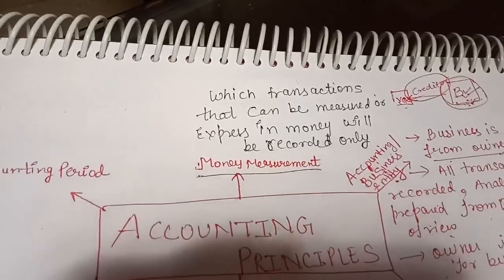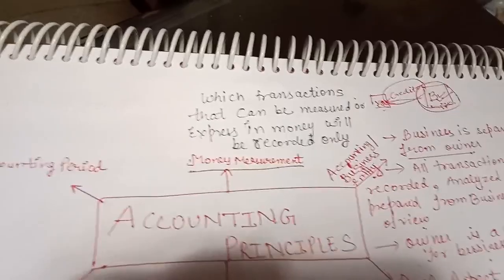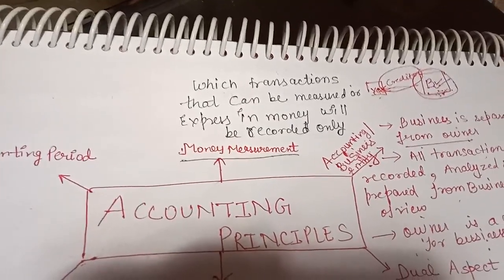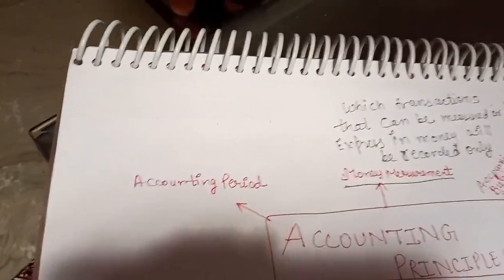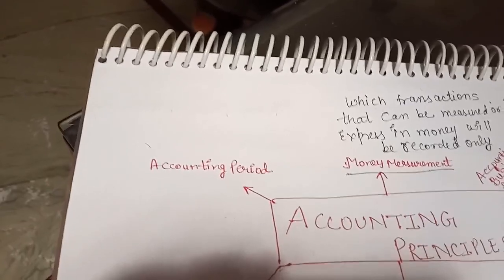Got it? So according to this principle, which transactions of the business can be measured or expressed in terms of money will be recorded in the business. Fine. Now you come to the next principle, accounting period principle.